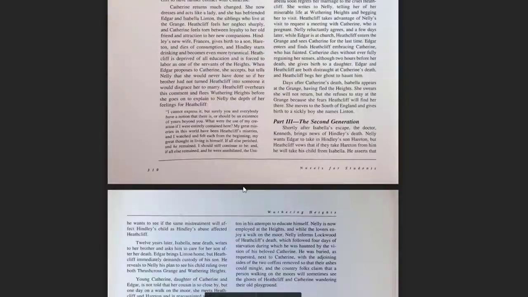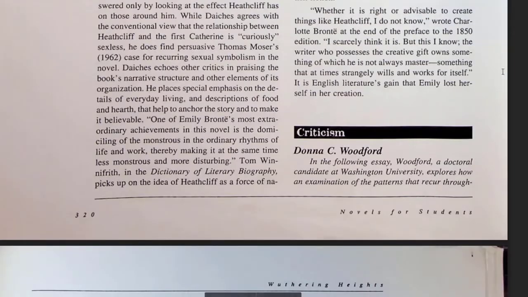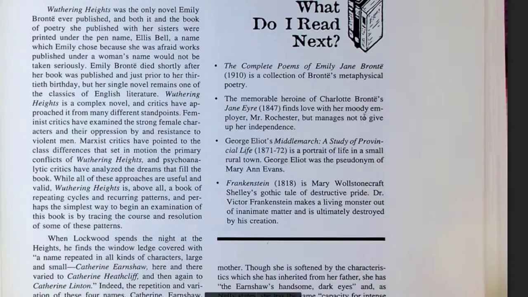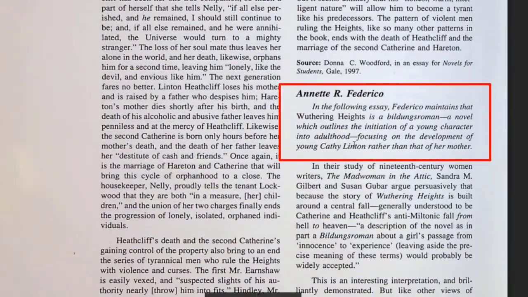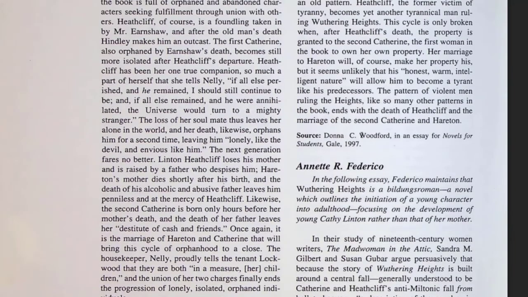Again, use those headings to skim ahead to the Critical Overview section. In that section, you will find a collection of criticisms or writings about the book from various experts, and that is exactly what you are all looking for today. The expert's name is listed first, and a brief statement about the focus of their criticism. When you see another italicized name, that is the start of a different critical essay. Each chapter of Novels for Students will have at least 3 critical essays. And I recommend skimming through all of them.